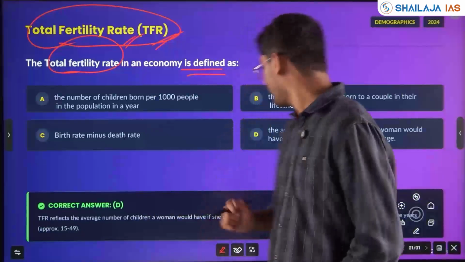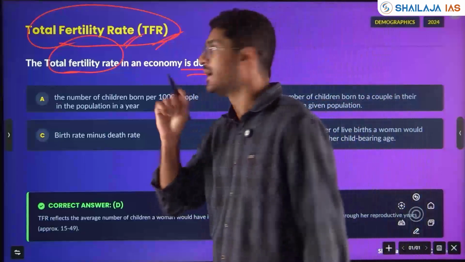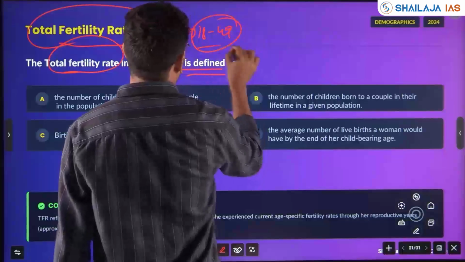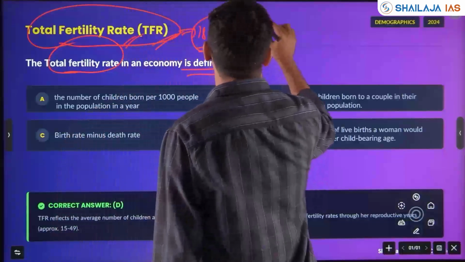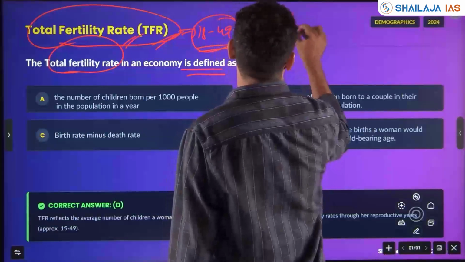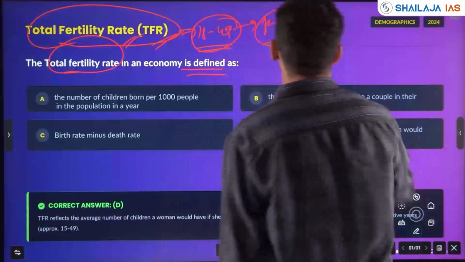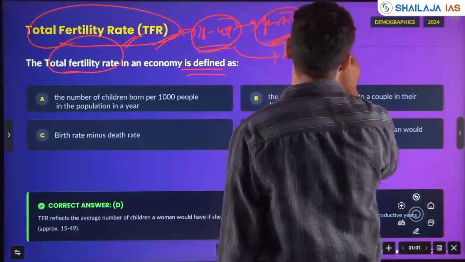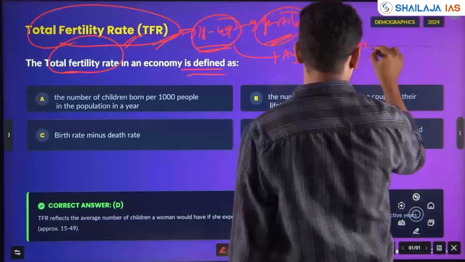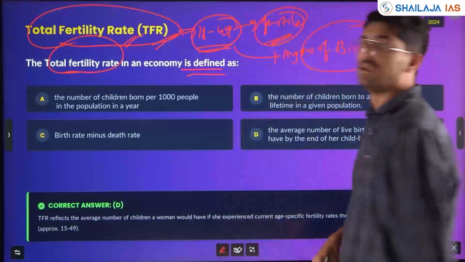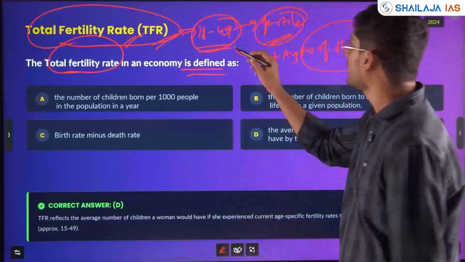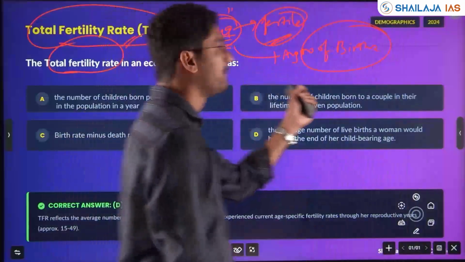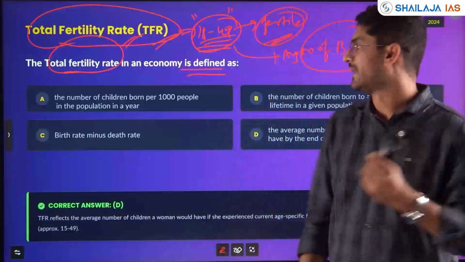Any woman, for example, 18 to 49, the age at which she is fertile, and what is the average number of births a woman could have in her bearing period from 18 to 49. That fertile period is called total fertility rate.